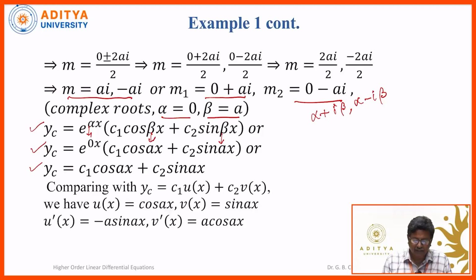Now this is compared with c1 u of x plus c2 v of x. So c1 into u of x, where u is cos ax, plus c2 into v of x, where v is sin ax. Comparing, u is equal to cos ax and v is equal to sin ax. We need the derivatives of these to find the Wronskian. So u dash is minus sin ax into a, and v dash is cos ax into a.